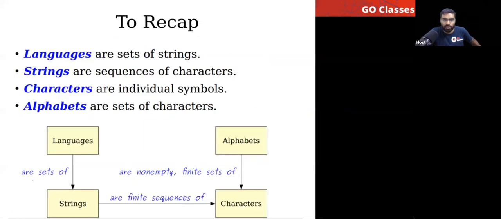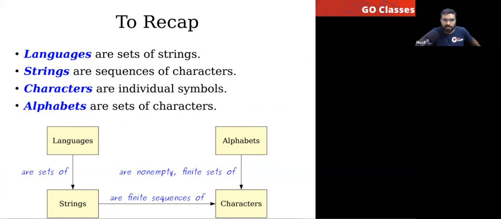All these points we have already seen. Language is a set of strings. A string is a finite sequence of characters. And what is an alphabet? Alphabet is a non-empty finite set of characters. This diagram you can see. Every alphabet is a finite non-empty set of characters, a string is a finite sequence of characters, and a language is a set of strings.